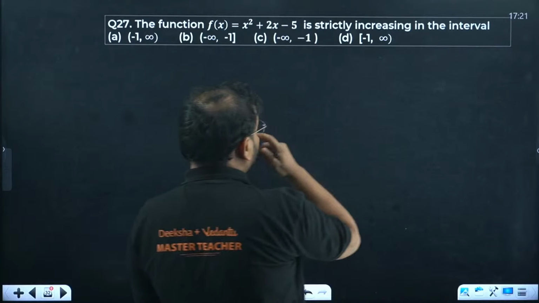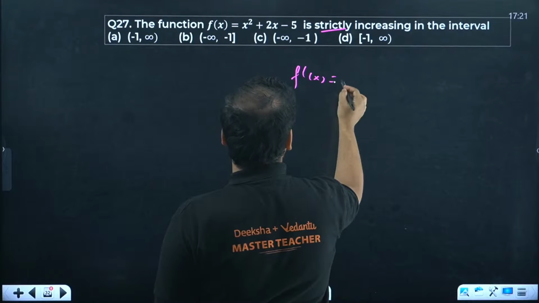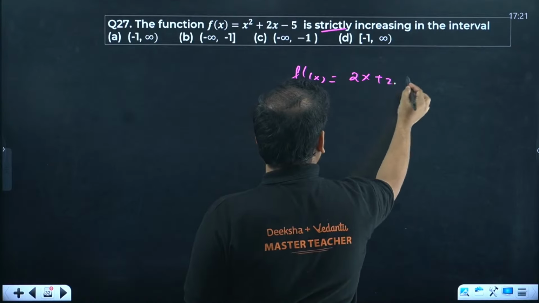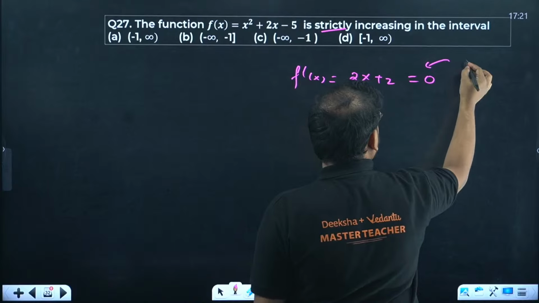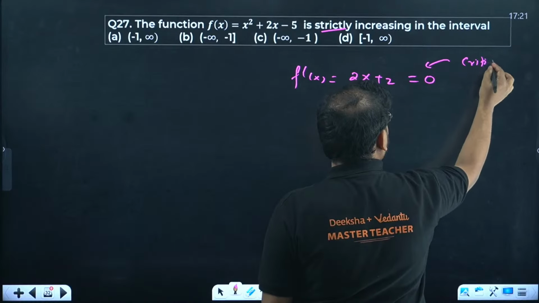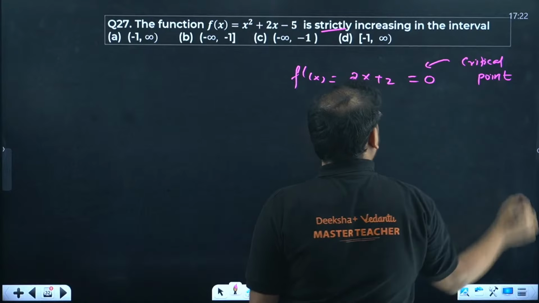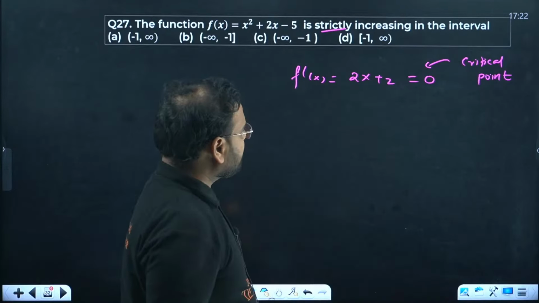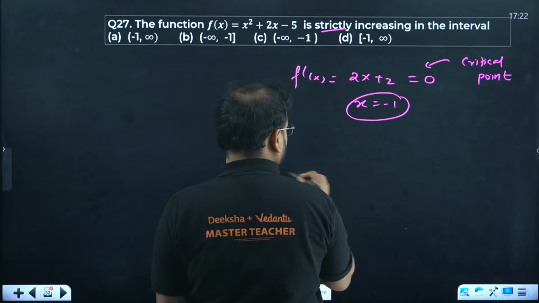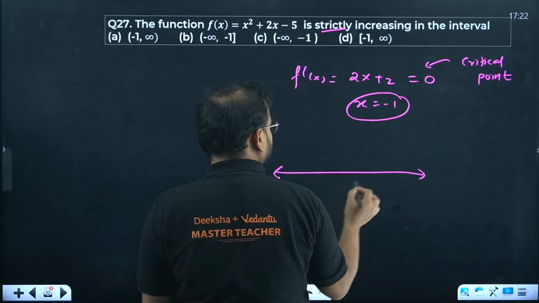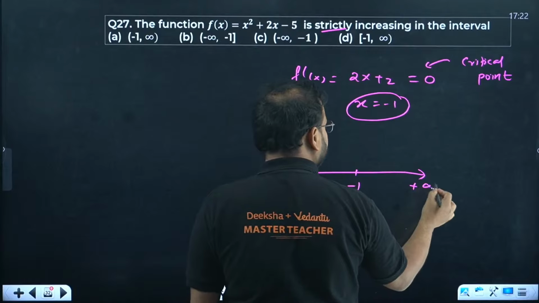The function given over here is strictly increasing. Find the derivative, 2x plus 2 equal to 0. What is the step called? Finding the critical point, also called the stationary point. From here you get the x value as -1. Plot the number line with -1, minus infinity, plus infinity.